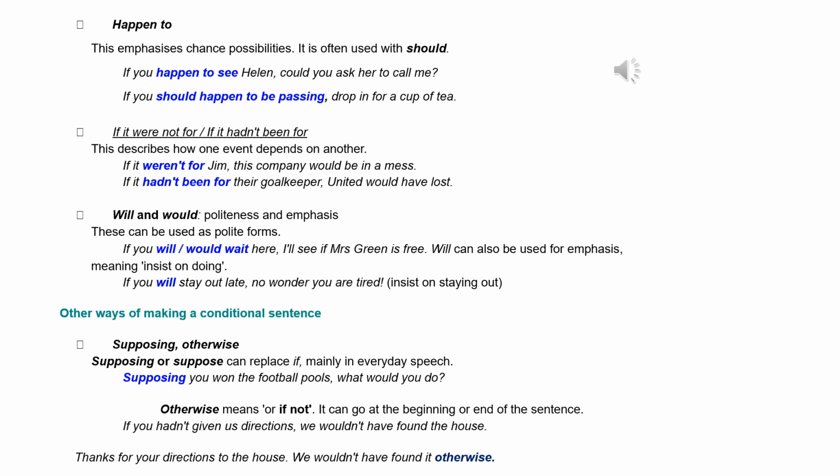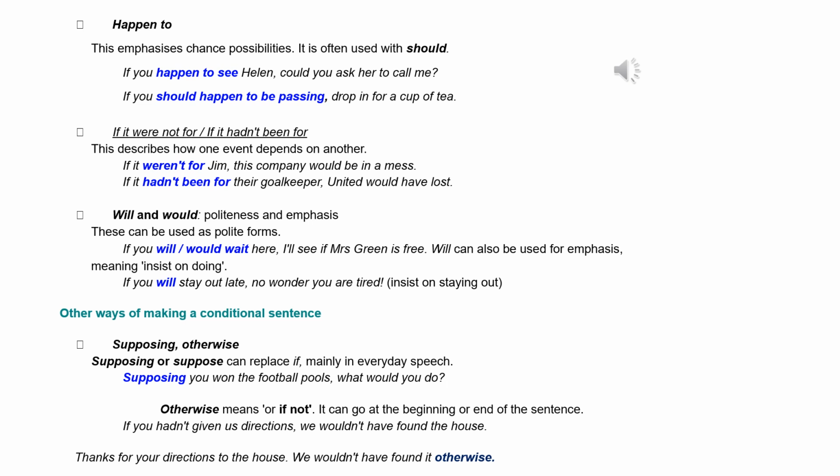Will and would, politeness and emphasis. These can be used as polite forms. If you would wait here, I'll see if Mrs. Green is free. Will can also be used for emphasis, meaning insist on doing. If you will stay out late, no wonder you are tired. Insist on staying out.